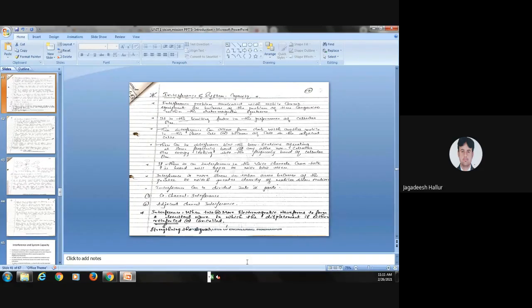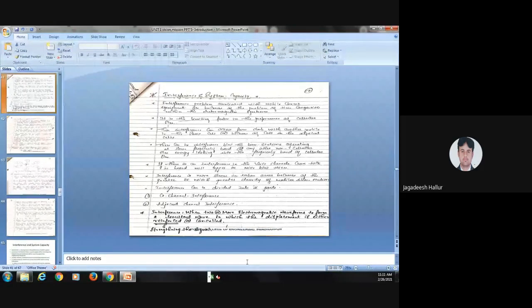Where does it occur? When two base stations are operating in the same frequency band, interference is going to occur. This interference is also the crosstalk between the two signals. There are mainly two types of interference we have seen: one is co-channel interference and the other is adjacent channel interference.